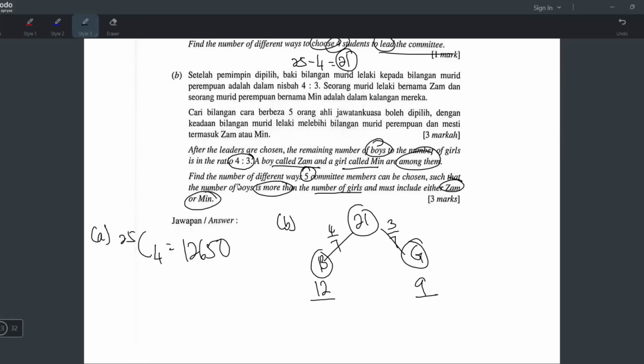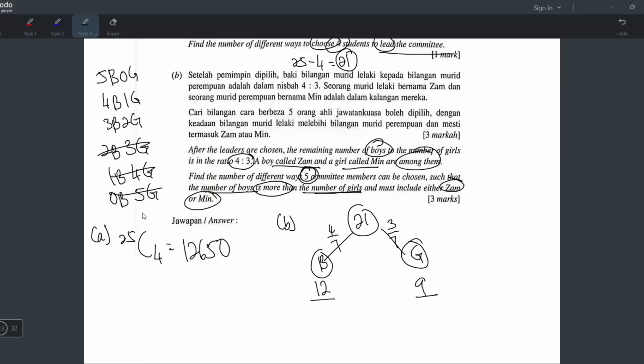Okay, no problem. Let's write down all the options for boys more than girls. If you choose 5 members, you either get 5 boys, 0 girls, or 4 boys, 1 girl, or 3 boys, 2 girls, or 2 boys, 3 girls, or 1 boy, 4 girls, or 0 boys, 5 girls. Right? Those are all the options if you choose 5. But it says boys more than girls, so these ones all cannot. Boys more than girls, right? So we take these.